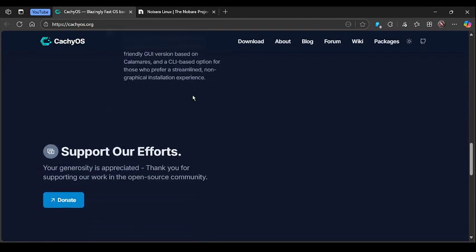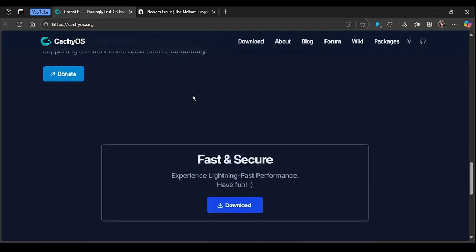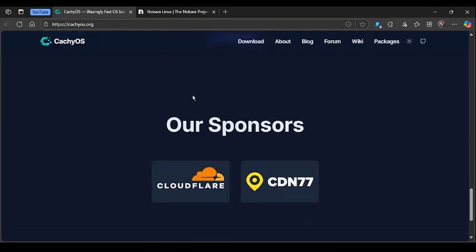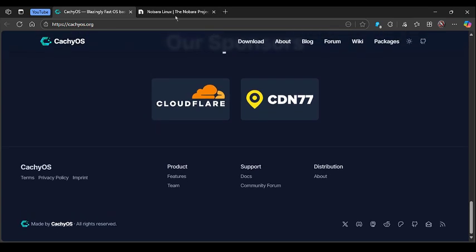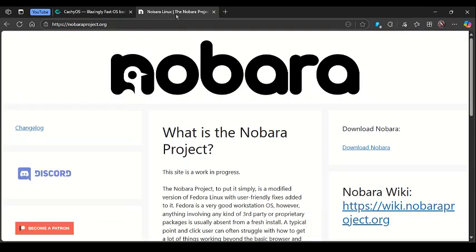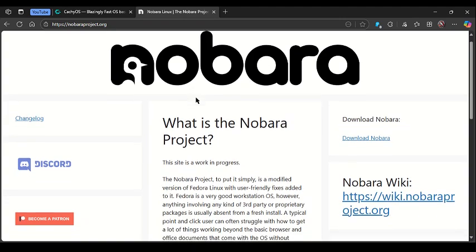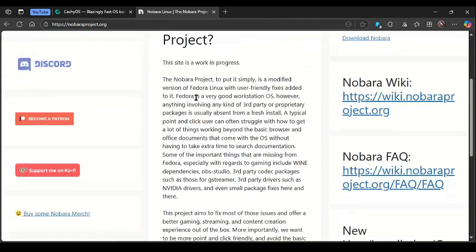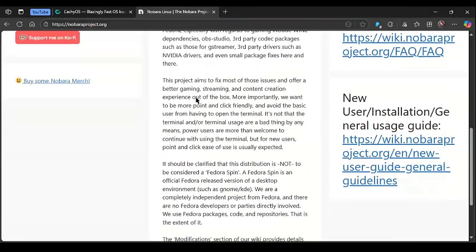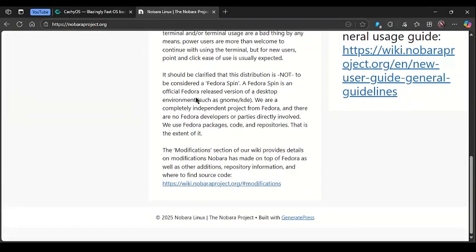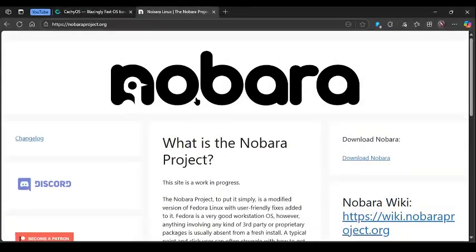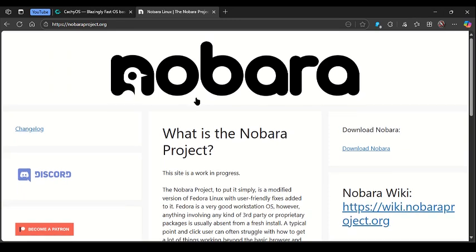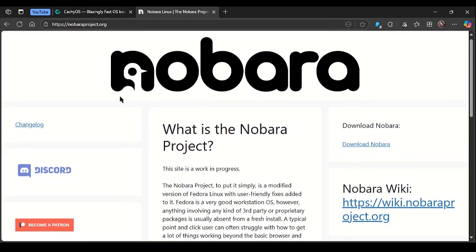Nobara, on the other hand, is Fedora-based and focused on out-of-the-box gaming and media support. It comes preloaded with drivers and codecs, together with Proton and Wine tweaks, which make it super easy for gamers and creators. The pros are convenient, ready-to-go gaming performance, and Fedora stability. The con side is that the system customization is more limited than CachyOS, and some hardware customization options are